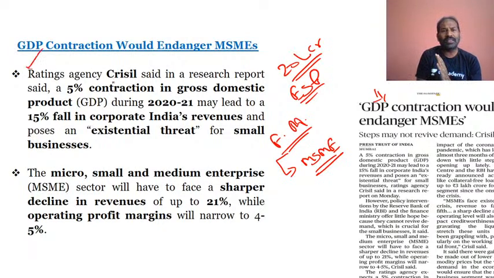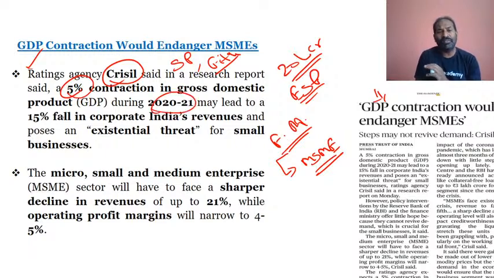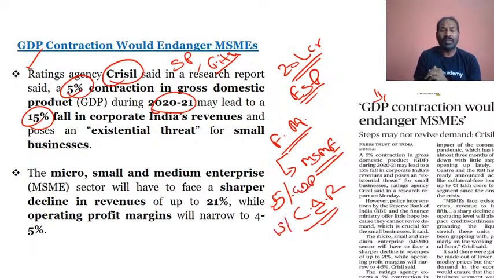And now the rating agency CRISIL, we have seen recently S&P and also Fitch, have come up with estimates in regards to India's GDP contraction. CRISIL has made a research report which says that a 5% contraction of the GDP in 2020-21 will lead to a 15% fall in corporate India's revenue. So definitely it is saying that 5% will be the contraction in the GDP, and that will cascade and affect a 15% fall in corporate India's revenue, and it poses an existential threat.